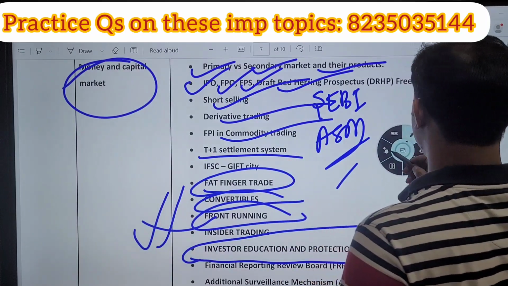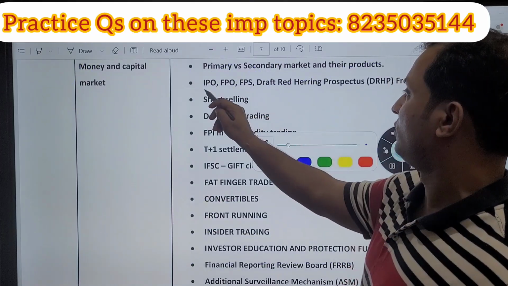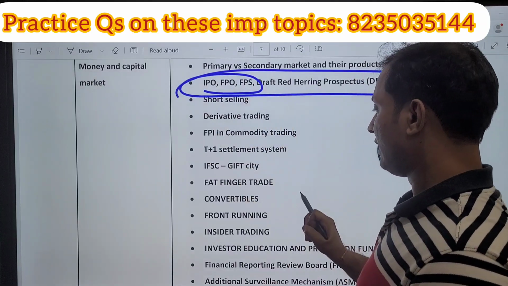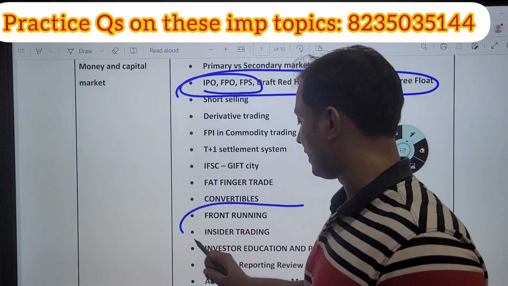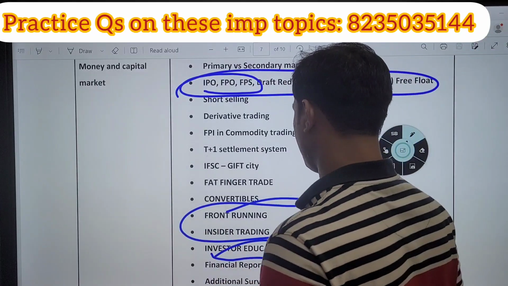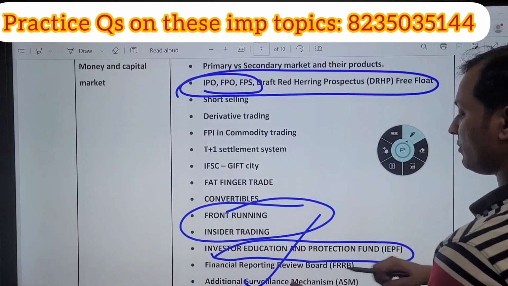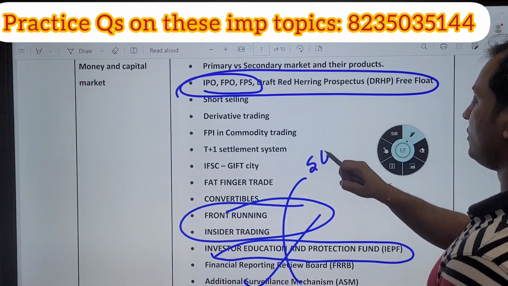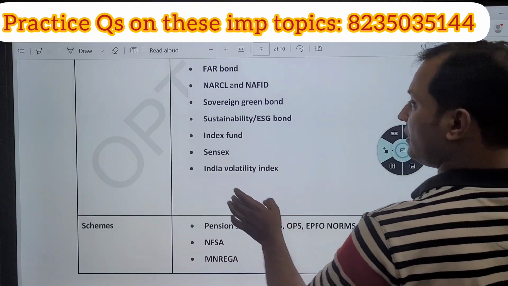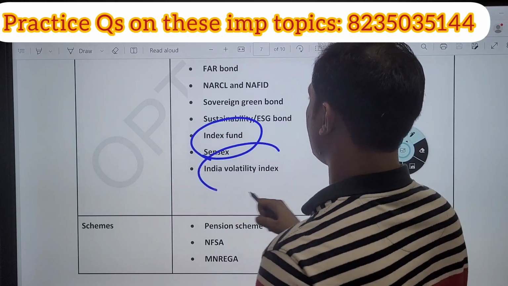Again I repeat, guys, IPO, FPO, FPS are very important. Front running and insider trading are very important, as is the Investor Education and Protection Fund. And what is the additional surveillance mechanism? It is a surveillance mechanism of SEBI for various stocks, very important. Next, what are index funds, what is the Sensex, what is the India Volatility Index, very important.